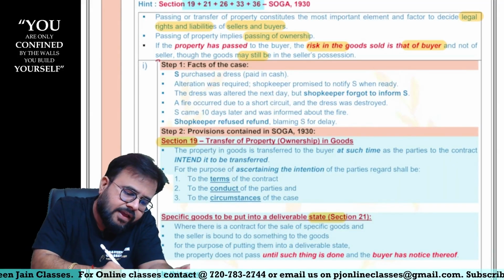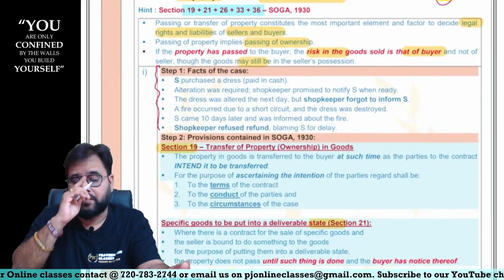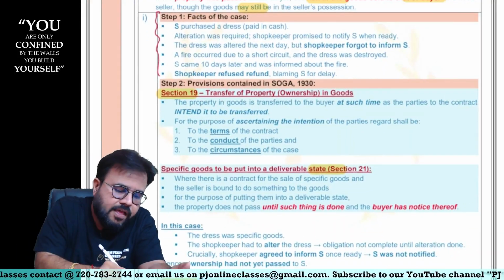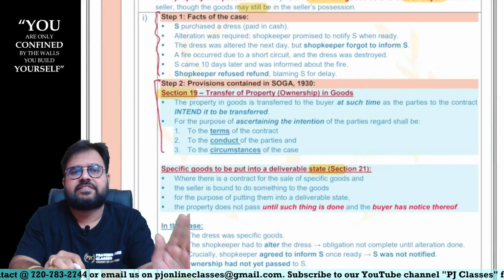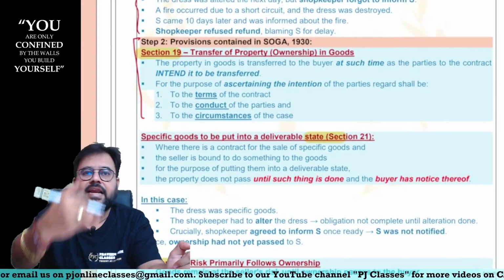Now again, because this answer is also for 7 marks, I wrote the facts of the case, sir. You can quickly go through, sir. Then step 2. Now in the exam, you may not write step 1, step 2, sir. This is only for your understanding, sir. Step 2: what are the relevant provisions, sir?